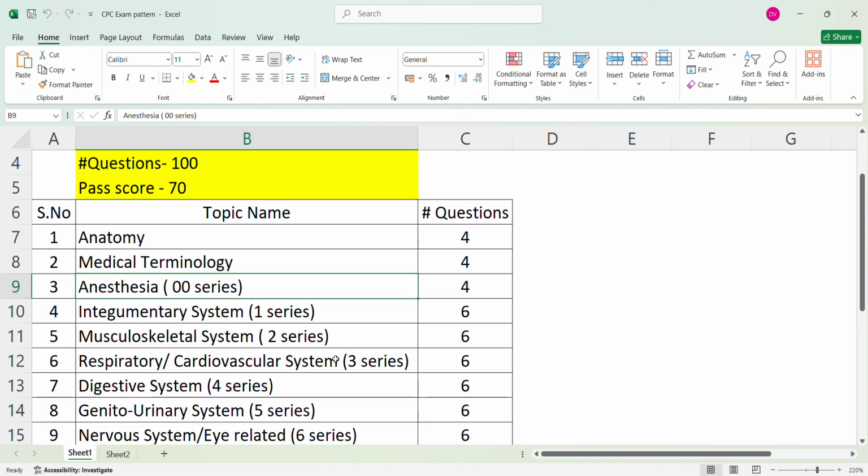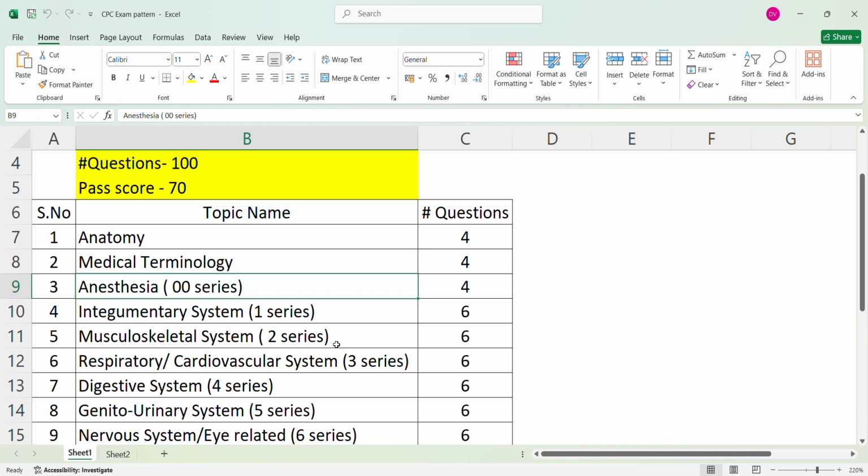And then anesthesia. From anesthesia also you can expect 4 questions in this exam, okay. For anesthesia you have to know what anesthesia is and how many types there are. Then you have to see what the included services in anesthesia are, what the not included services are, what modifiers are used in anesthesia, and how you can report the time reporting concept.